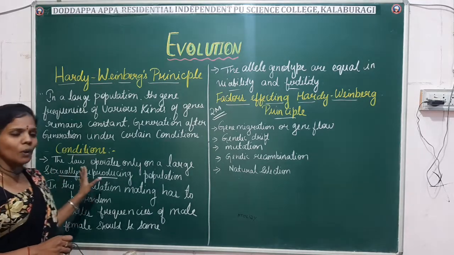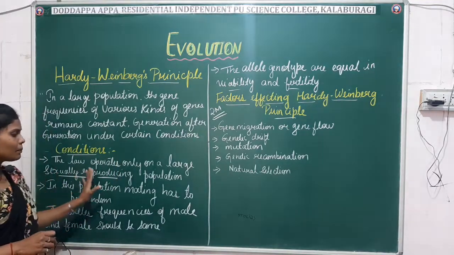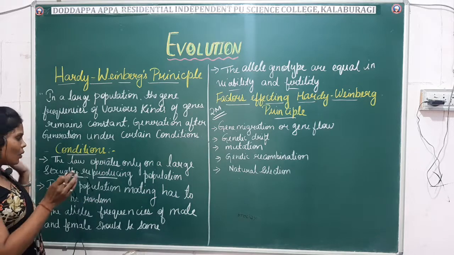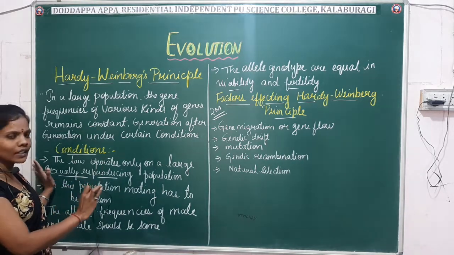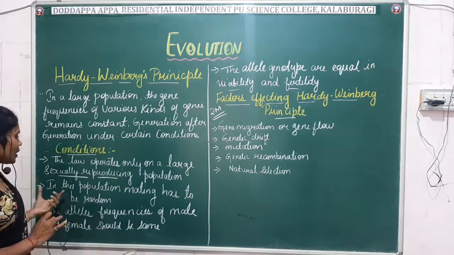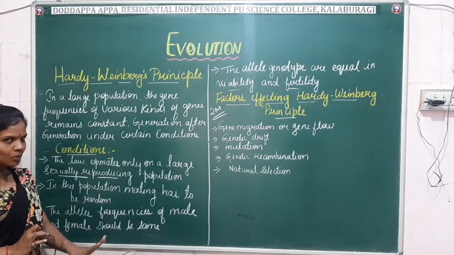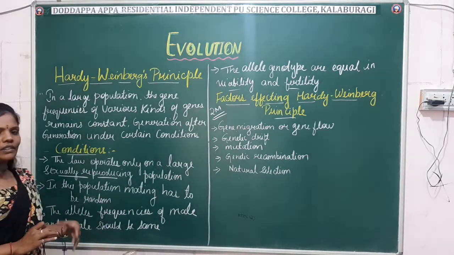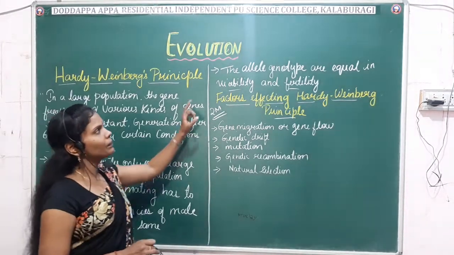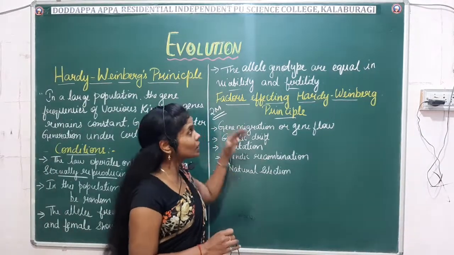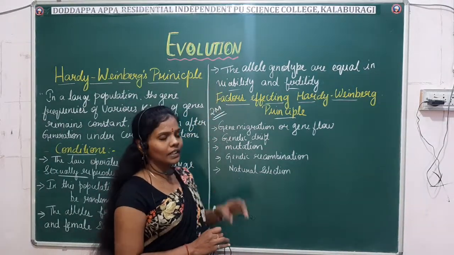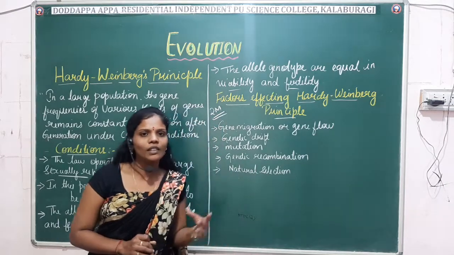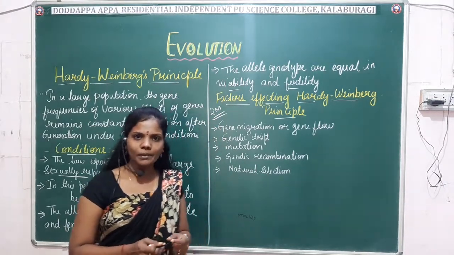First, the law operates only in a large sexually reproducing population. Then in this population the mating has to be random. Then the allele frequency of both male and female should be the same. Then the allele genotypes are equal in viability and fertility. So these are the conditions of the Hardy-Weinberg principle.